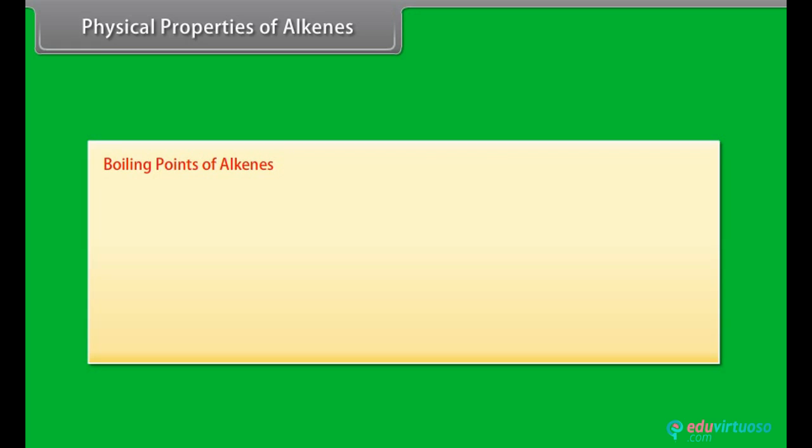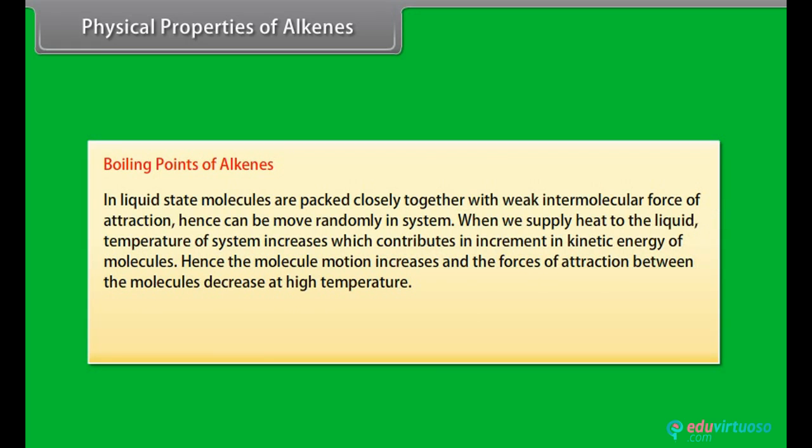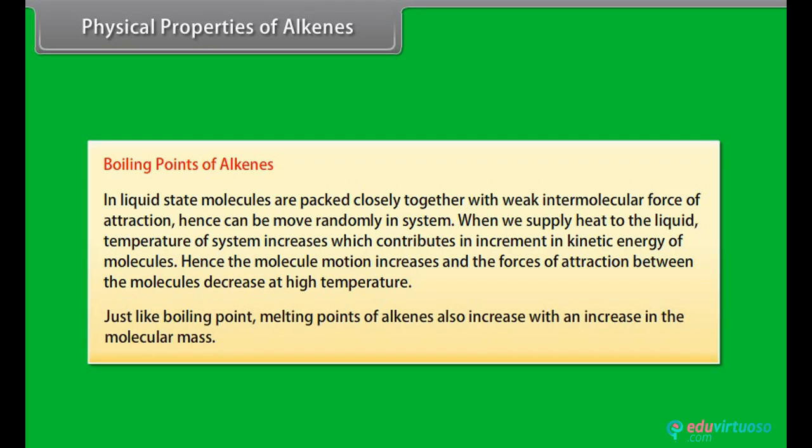Boiling points of alkenes. In liquid state, molecules are packed closely together with weak intermolecular force of attraction, hence can be moved randomly in the system. When we supply heat to the liquid, the temperature of the system increases, which contributes to an increment in kinetic energy of molecules. Hence, the molecular motion increases and the forces of attraction between the molecules decrease at high temperature. Just like boiling point, melting points of alkenes also increase with an increase in the molecular mass.